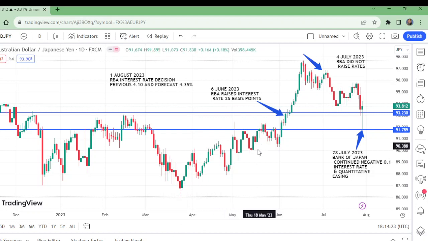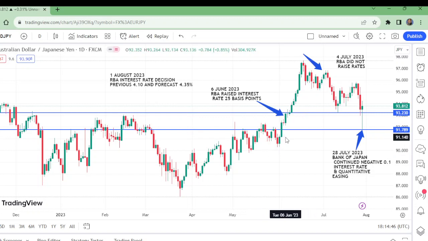This is the chart of AUD daily time frame. Now I want to show you here the days and the monetary policy announcements of the Australian dollar and JPY, Bank of Japan and Reserve Bank of Australia.